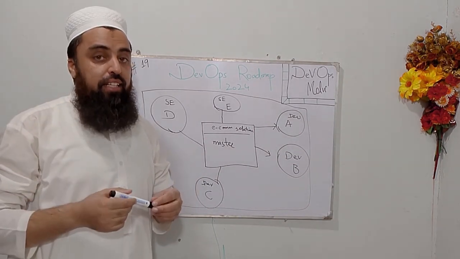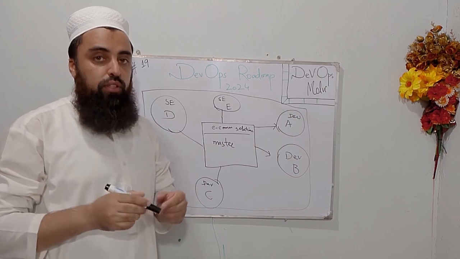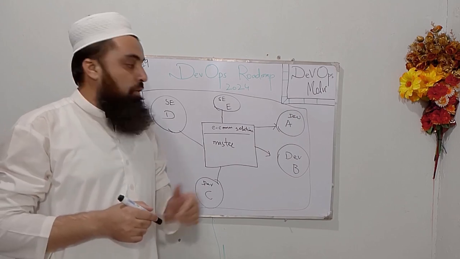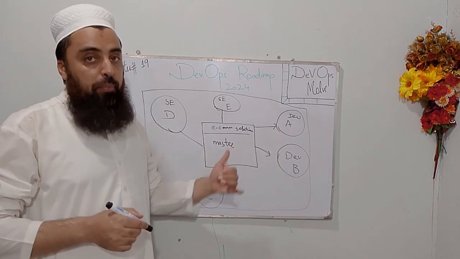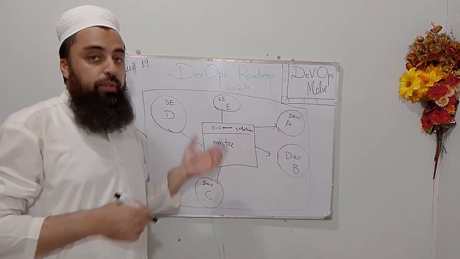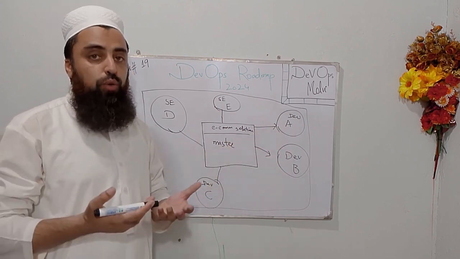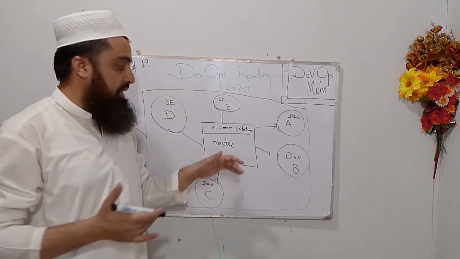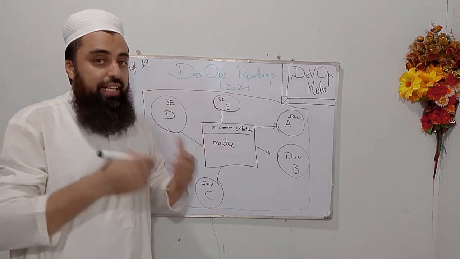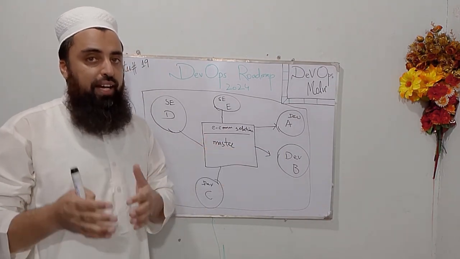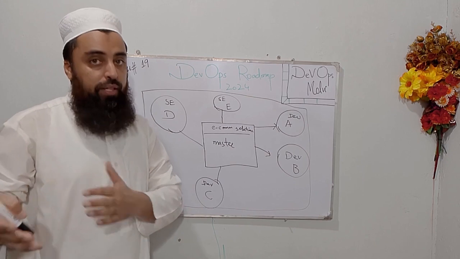So we can say that Git is the most popular version control system, which tracks the changes happening with the code, because each developer is writing code and making changes on that project. Git is tracking the files and changes happening with the code.